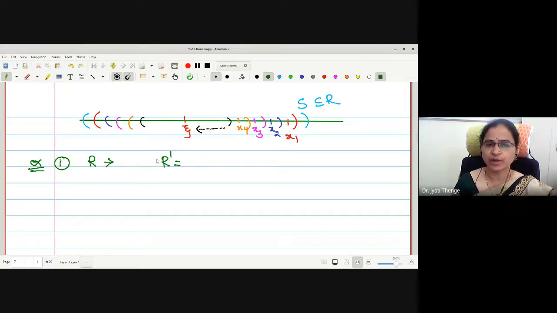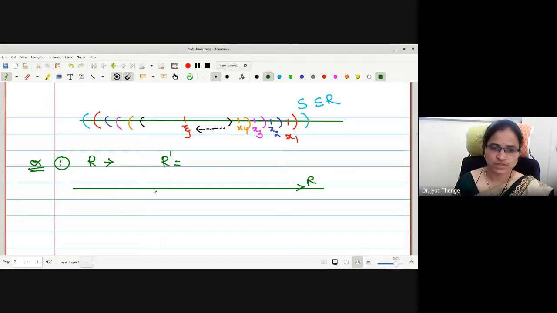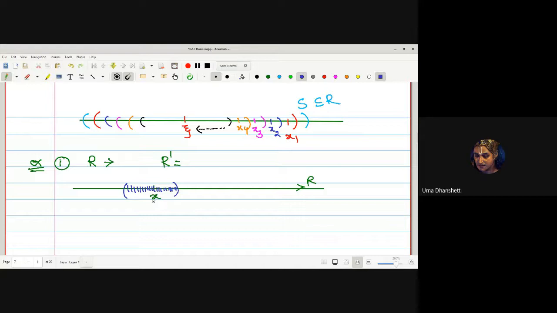May I say every point will be a limit point of the set R? Suppose I consider any arbitrary point x, and if I plot a small neighborhood around x, how many points will this neighborhood contain? Infinite.